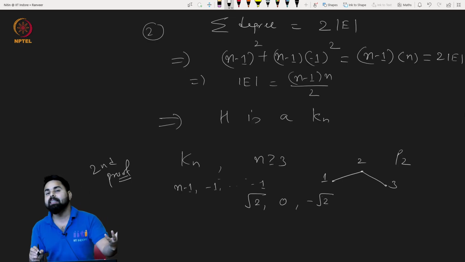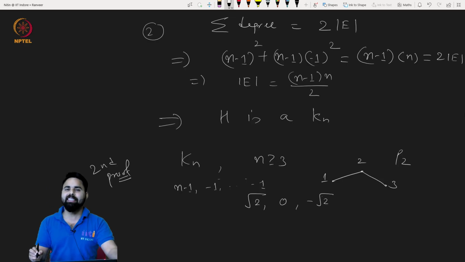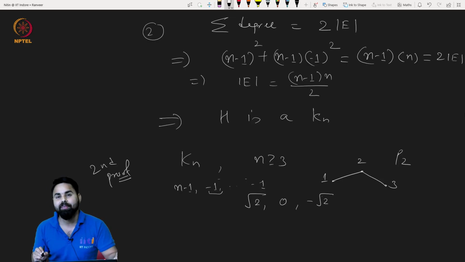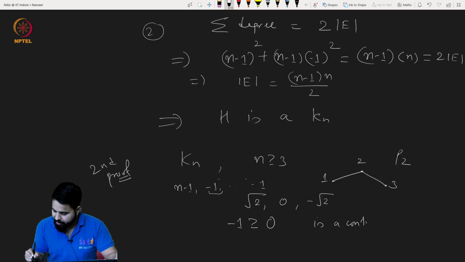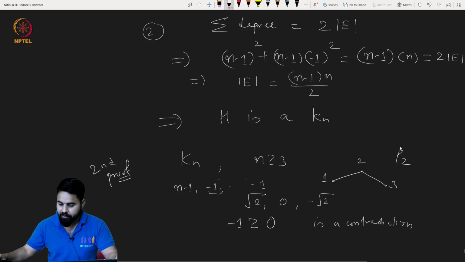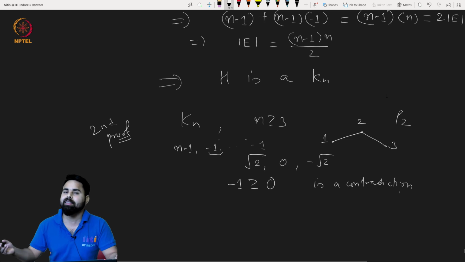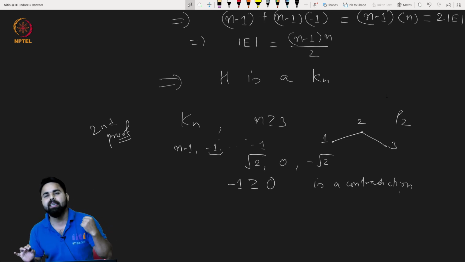Now by the Cauchy interlacing theorem, suppose this is lambda 2. Lambda 2 of the graph is always greater or equal to lambda 2 of P2. But lambda 2 here is minus 1. If there is an induced P2, this should be the case, but this is a contradiction. Hence there cannot be any induced P2. This implies that the graph has to be a complete graph when n is greater or equal to 3.